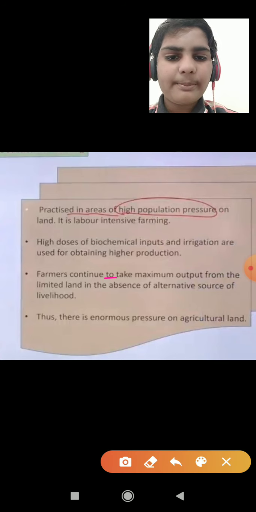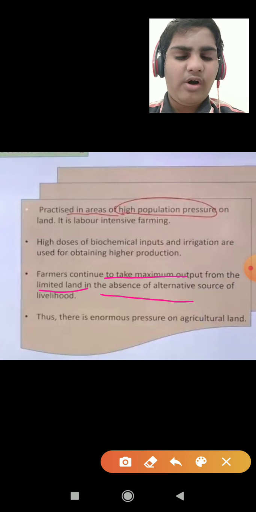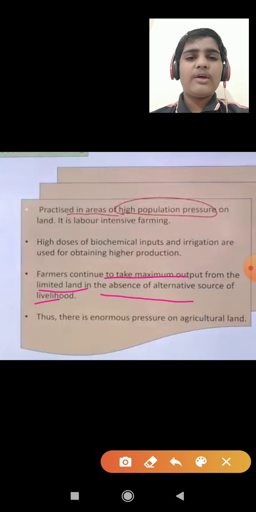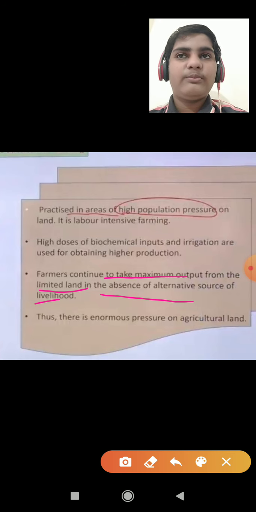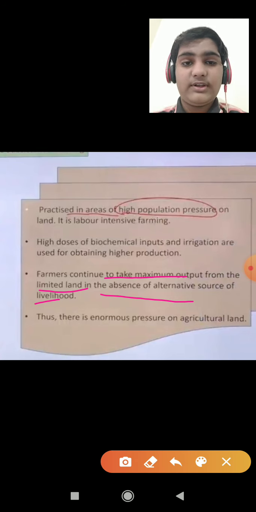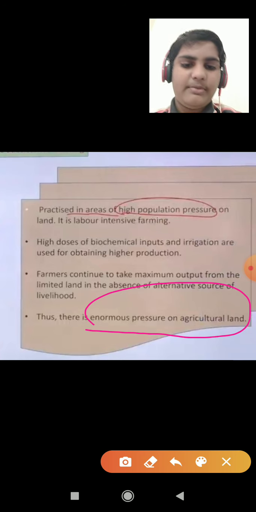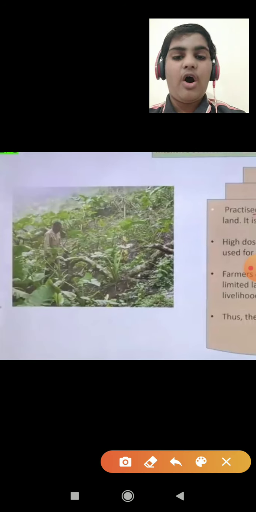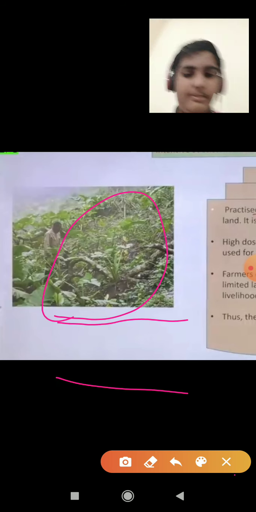Farmers continue to take maximum output from the limited land in the absence of alternative sources of livelihood. Means the farmer takes the maximum output from the limited land, almost all the output, for their livelihood. There is enormous pressure on the agricultural land, means all the output is taken out, so it has enormous pressure.